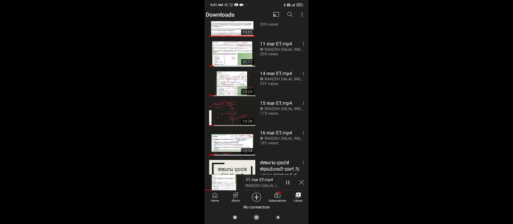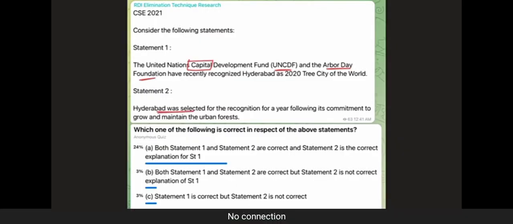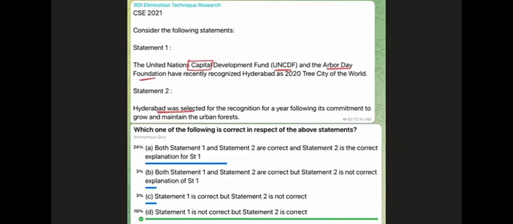Coming to the first question that I shared in the group yesterday, it read, consider the following statements. UNCDF, the full form is United Nations Capital Development Fund, and the Arbor Day Foundation have recently recognized Hyderabad as 2020 Tree City of the World. The second statement read, Hyderabad was selected for the recognition for a year following its commitment to grow and maintain urban forests. So it seems to be related to the first statement. The first statement is talking about the Tree City of the World award, and promoting urban forestry is the reason why Hyderabad got a Tree City of the World award.